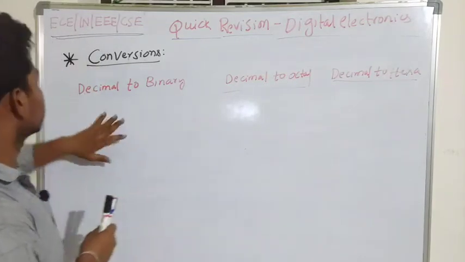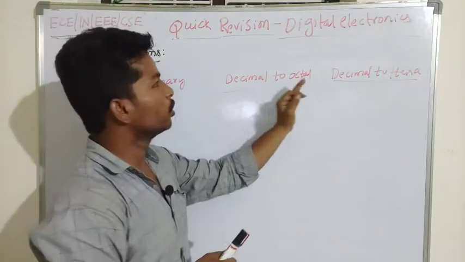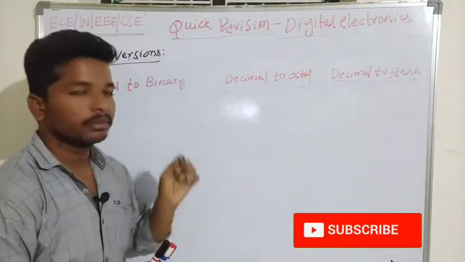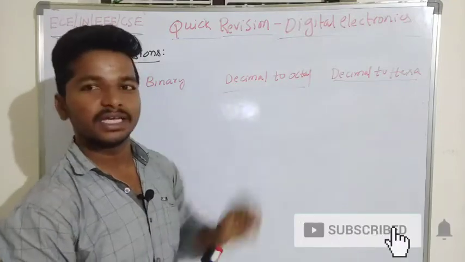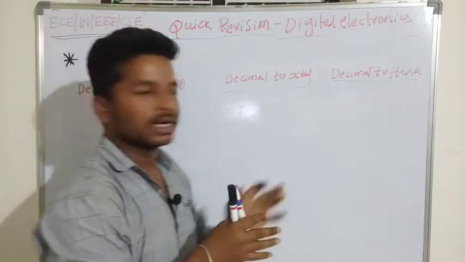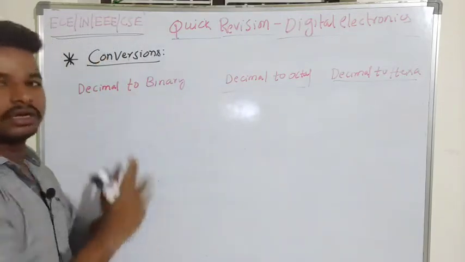So we are going to discuss the conversions: decimal to binary conversion, decimal to octal conversion, and decimal number system to hexadecimal number system, by taking one example for each number system, so that we will get a clear understanding of the conversion from decimal to other number systems.